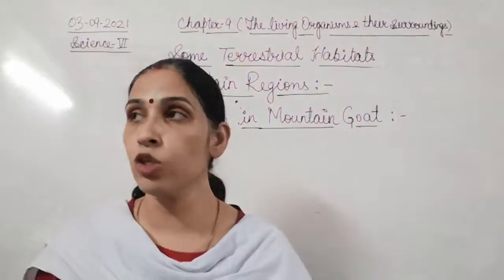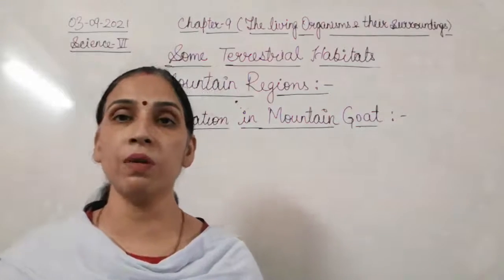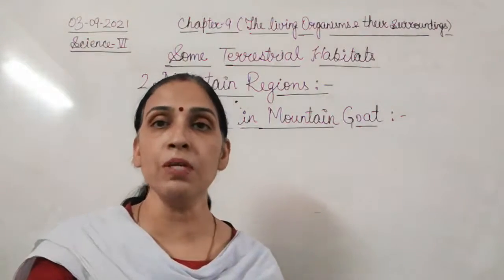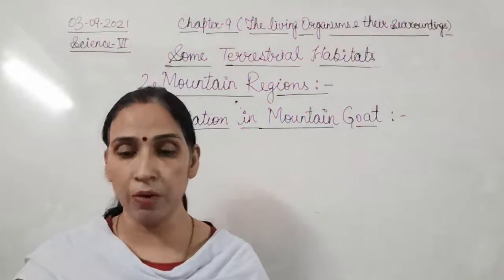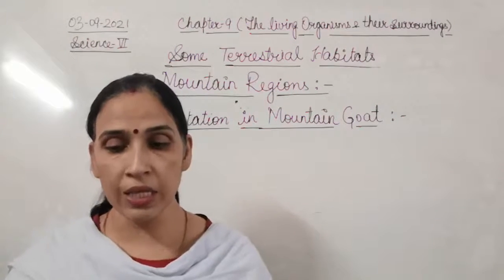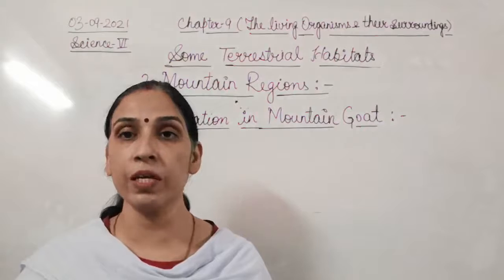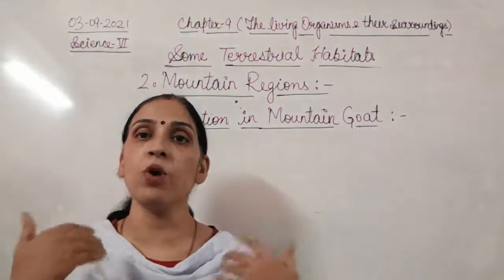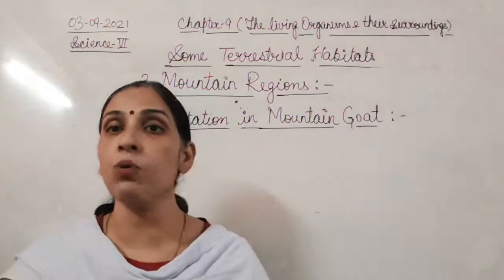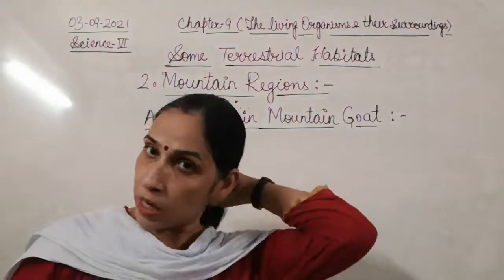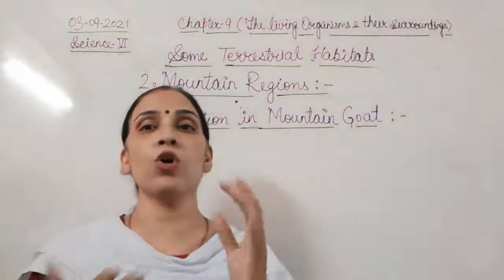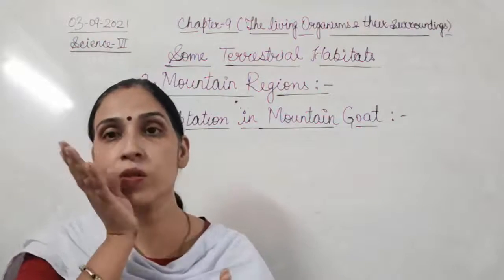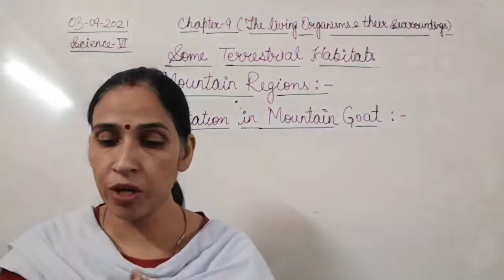And this adaptation is not only in the snow leopard, we will find it in certain more animals that live in mountain regions. So this adaptation in the snow leopard is very important. Their body does not interact much with the outer environment, so less of the body comes in contact with the outer environment, and that reduces the loss of water. That is quite useful.